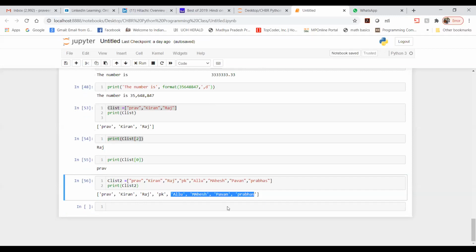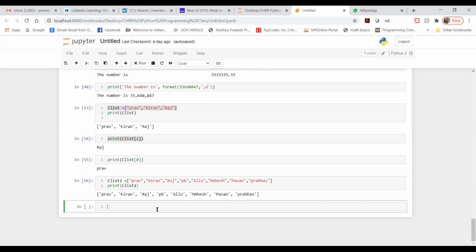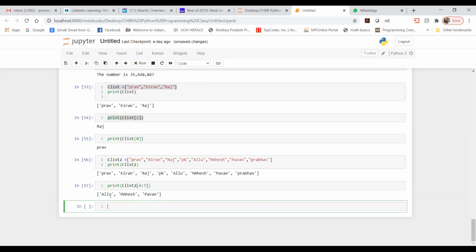So how will I write? Because I need all of the set, I should write in this manner. Let me print C list 2. You need to count: 0, 1, 2, 3, so this comes from 4 to 5, 6, 7. Let's say 7. You can specify in this manner, from 4 to 7. So which actors will come? Allu Arjun, Mahesh Babu and Pawan Kalyan. Prabhas is not coming up, so you need to specify 8 to get Prabhas as well.